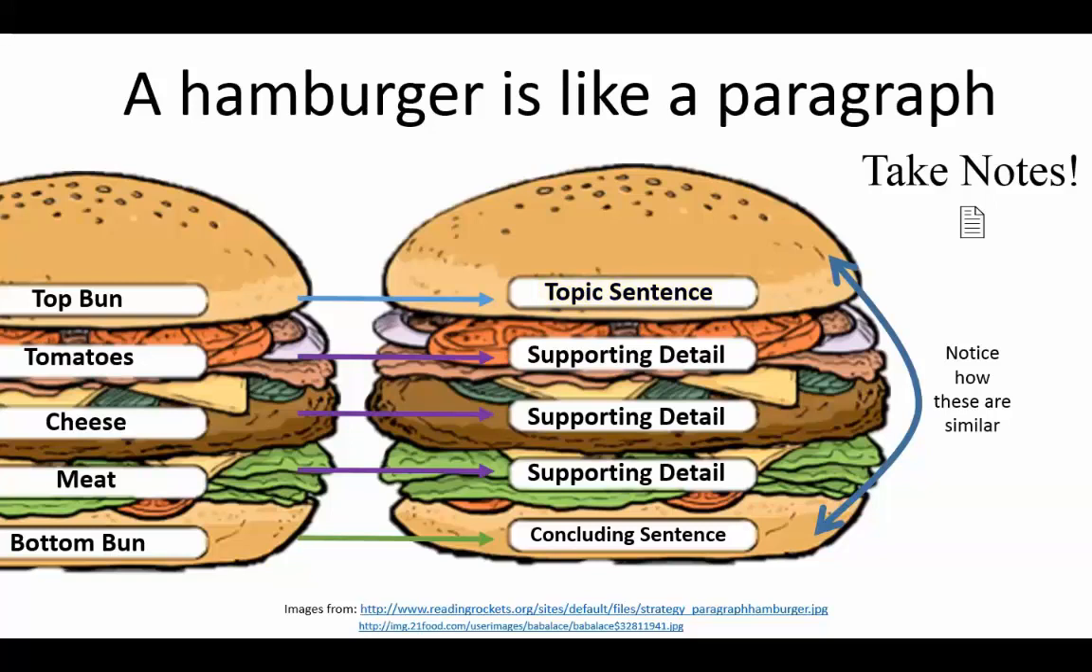Then in the middle of a hamburger, you have tomatoes, cheese, meat, maybe some other vegetables. This really makes the hamburger so delicious. In the same way, there are supporting details in a paragraph that make the paragraph very interesting, and you might say delicious. Then there's a bottom bun on a burger, just like there's a concluding sentence in a paragraph. And notice how the bun at the very top, like the topic sentence, is very similar to the bottom bun or the concluding sentence. It's almost like you're repeating a topic sentence at the bottom.